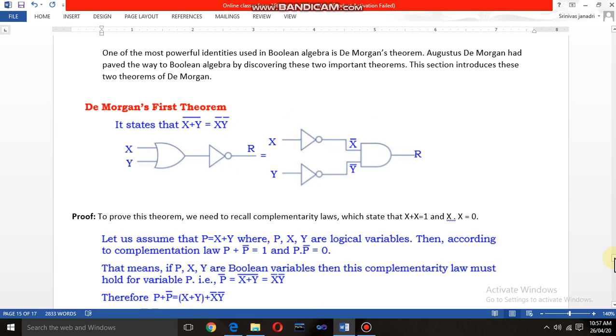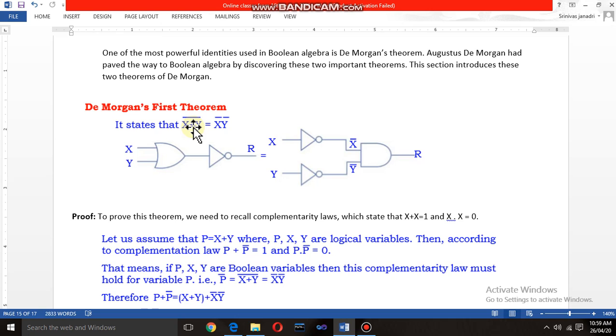The first theorem is x plus y whole complement. Here the first De Morgan's theorem states x plus y whole complement. Just observe here, up till now we have only observed a single complement, and here we are observing x plus y, the whole complement. That is, you have to do the operation between the variables x and y.